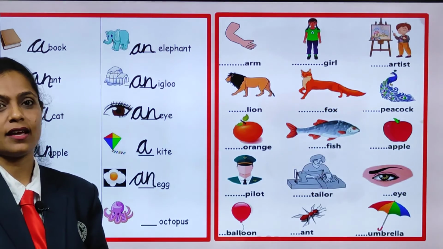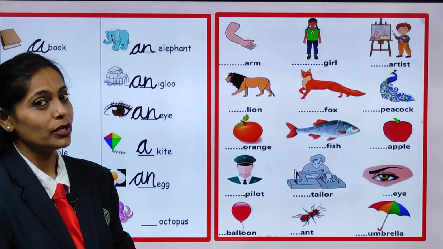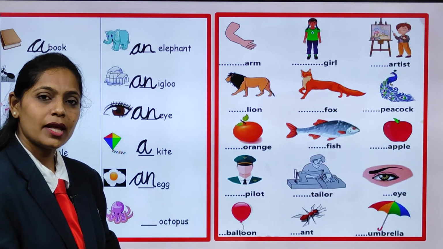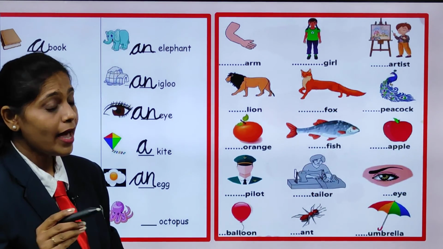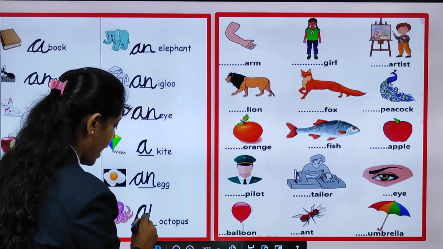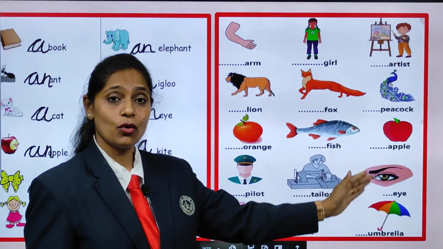Now, what is this? Correct. Octopus. So, what are we going to do? It is starting with O. What will come there? Yes, correct. It will be an because O is a vowel. So write here an. Very good. Now, can you see a few more pictures?